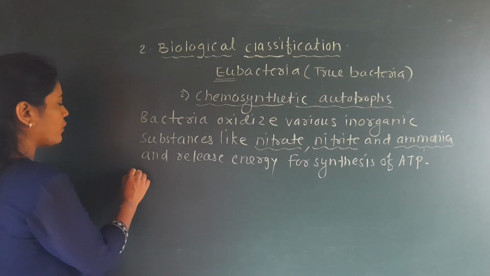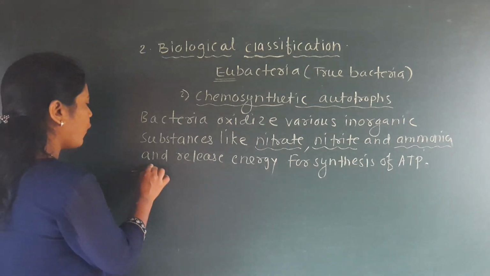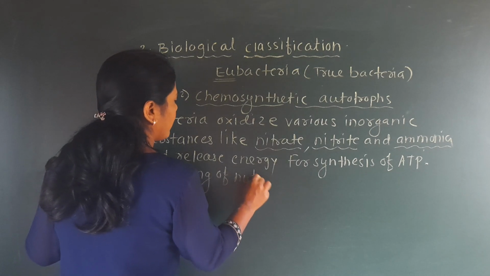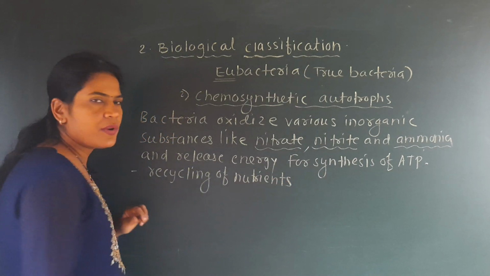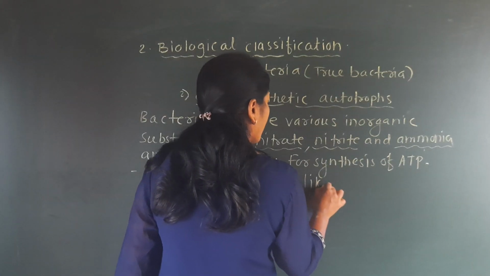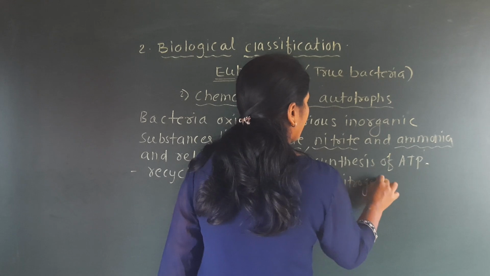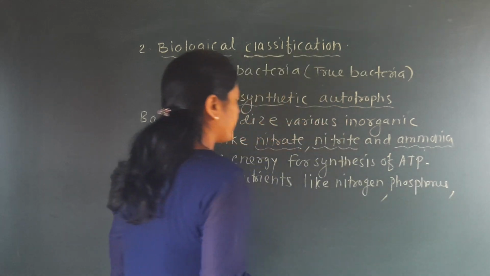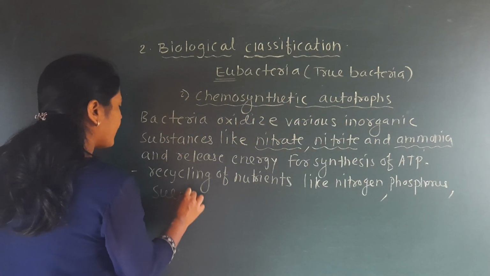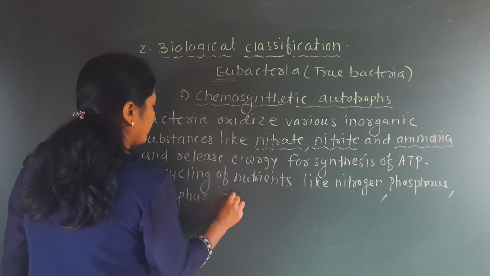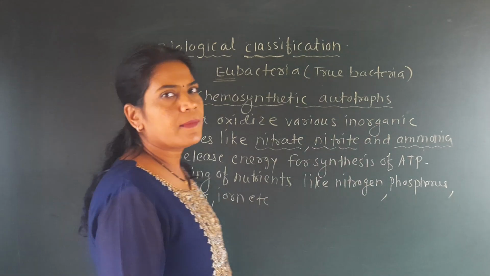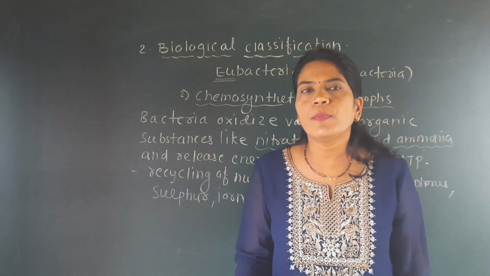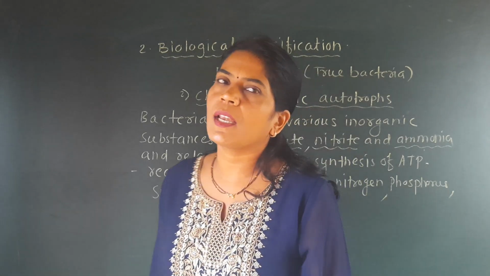So the second major importance is that they are helpful for recycling of nutrients like nitrogen, phosphorus, sulfur, iron, etc. So these nutrients are always recycled.